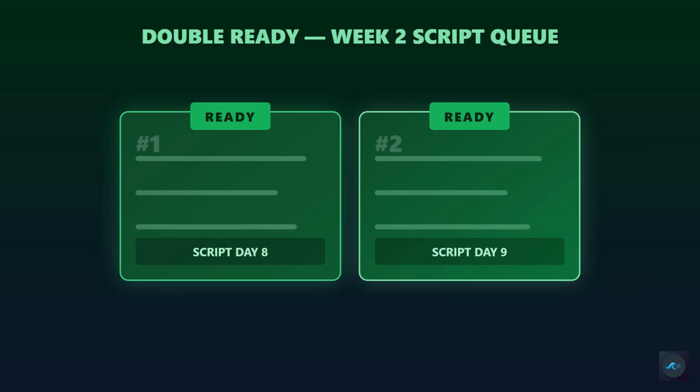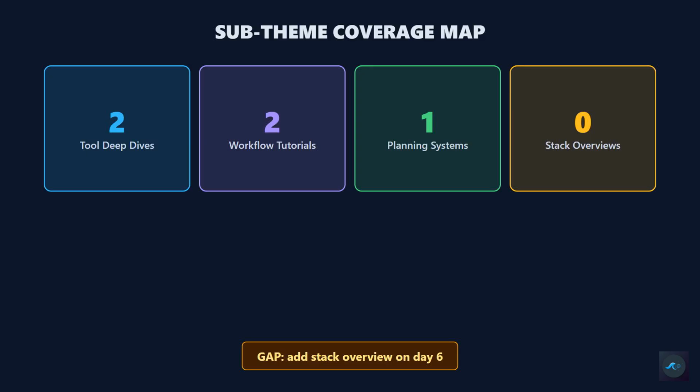Step 4, Subtheme Coverage Map. Add a subtheme column if you haven't. Tag every row. Count coverage. If 4 of 5 topics tag as automation, you're thin on research and planning content. Swap or add a candidate that fills the gap on day 6. This map prevents your channel from feeling one-dimensional in week 3. Future flow tags every topic as tool deep dive, workflow tutorial, planning system, or stack overview. Balanced tags across 5 rows means balanced content across 5 videos. 5 minutes now saves 5 videos of audience fatigue later.